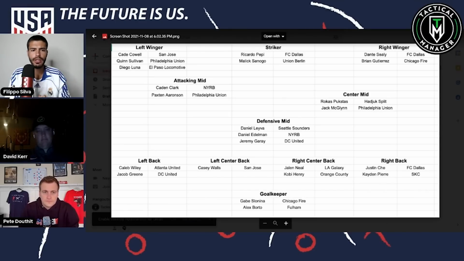Why do you have him on the left wing, though? Why do you think they'll play him there? Because Dante Seeley was chiseled into stone, like the Ten Commandments, as the starter at right winger for this group. Mm-hmm. Dante is an inverted winger, left winger or right winger or a striker, where he can cut it onto his left foot. When he did that the last time this 2003 group was together, he was by far our best attacker.